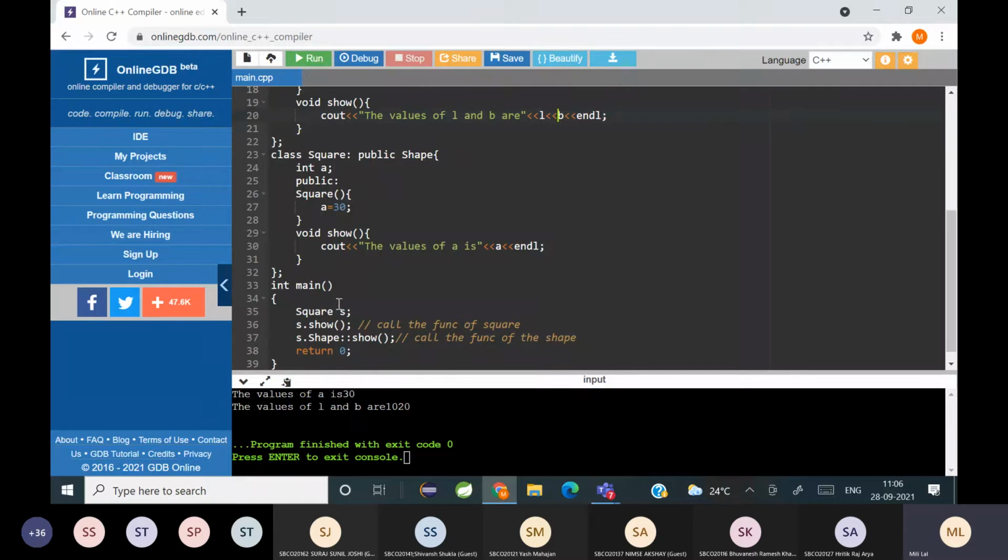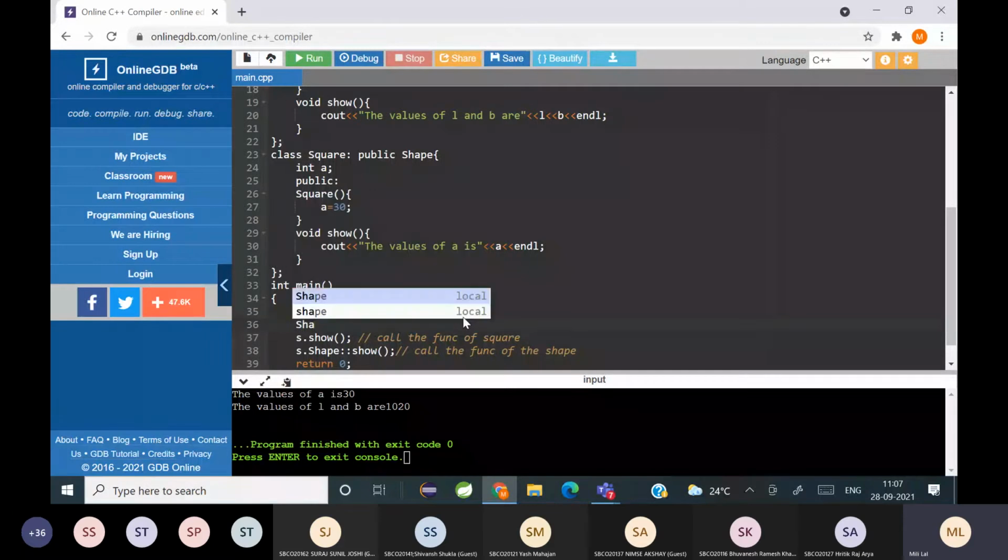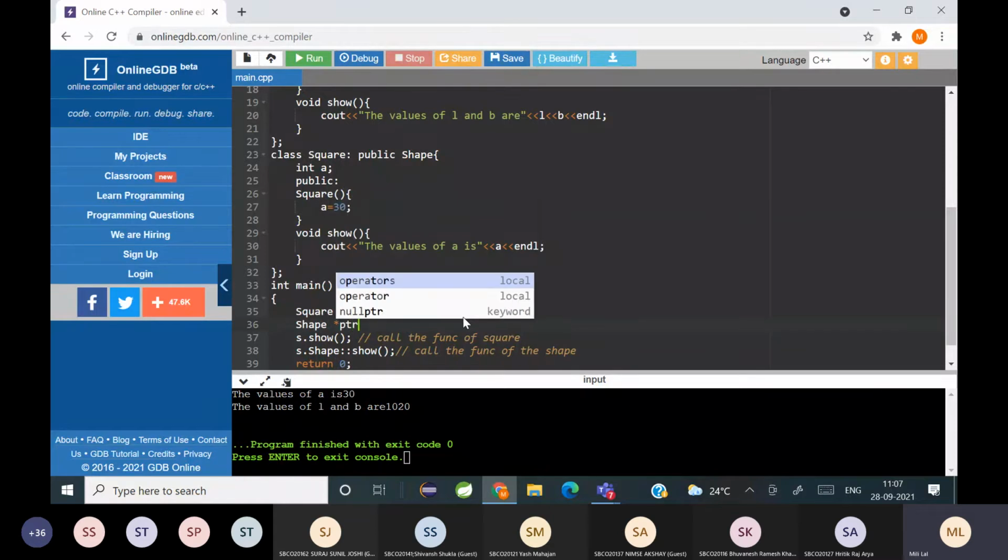Now another example: if I want to call the base class function without the scope resolution operator, any other method? Using pointers. Yes, you can use a base pointer. So I created a pointer ptr of type shape. This is the base pointer.